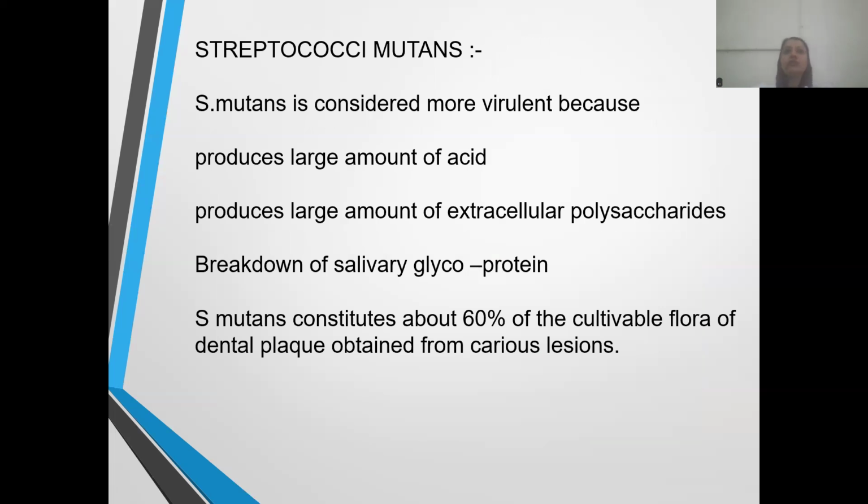And as I told you, we have a wide variety of microflora in our oral cavity. We have different groups of Streptococcus itself, and in that group, Streptococcus mutans plays an important and virulent role in the formation of caries, because Streptococcus mutans produces a larger number of acids, and they produce a large amount of polysaccharides, and they also break down the salivary glycoproteins more easily than the other microorganisms. So the most cariogenic and the most virulent microorganism which contributes to dental caries is Streptococcus mutans.